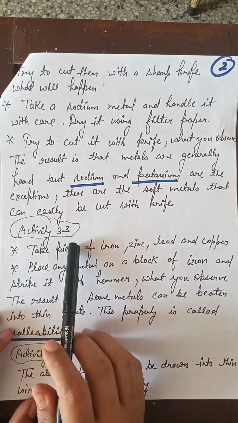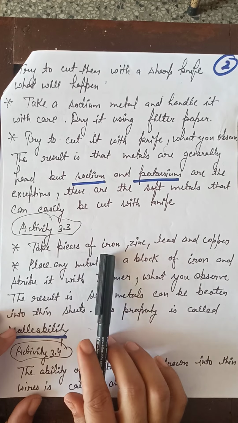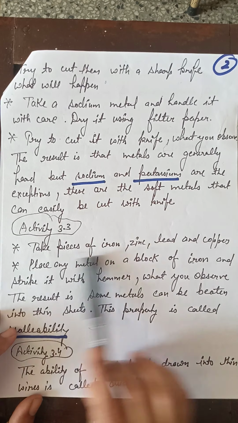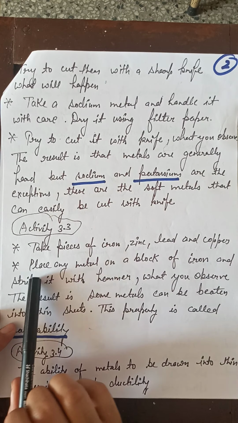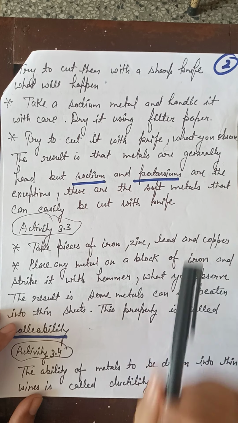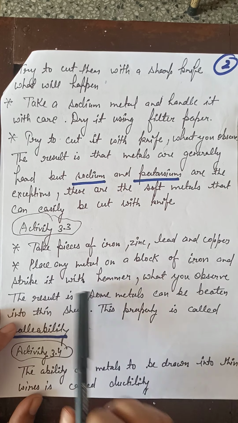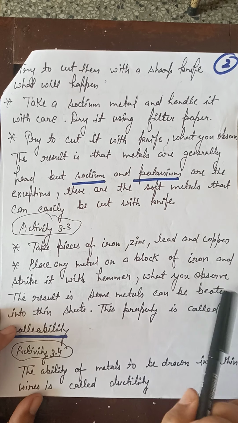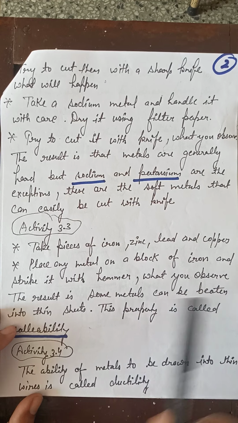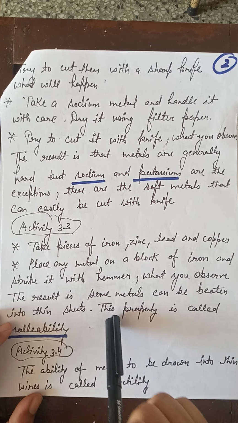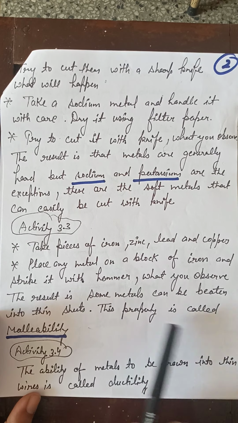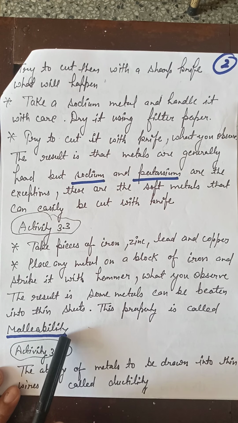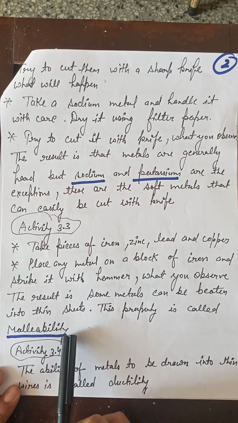Now the activity 3.3, which is given in the textbook: take pieces of iron, zinc, lead and copper. These are examples of metals. Now try to hammer them, try to beat them. Place the metal on a block of iron and strike it with a hammer. What you observe, the result is that some metals can be beaten into thin sheets. If we are beating the metals, then the metals automatically change into thin sheets. This property is called malleability. Malleability is the property by virtue of which metals can be drawn into thin sheets.